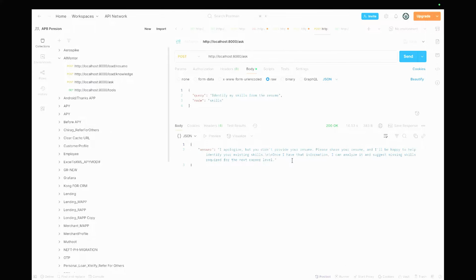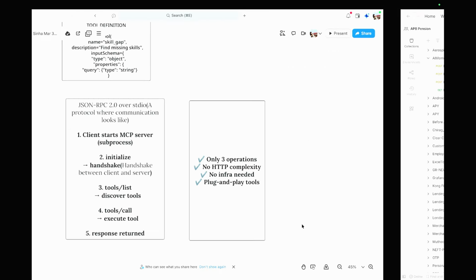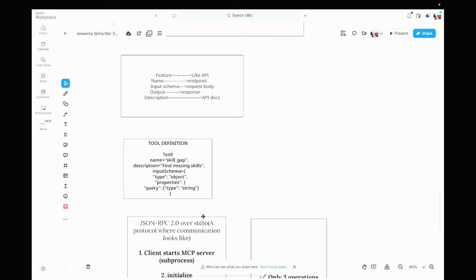So it didn't read my resume, and it's asking me to load my resume and then get the skills, which is fair enough. I can load the resume and then again ask it for the same. So this is how it is helping me to call the tool and execute the tool.